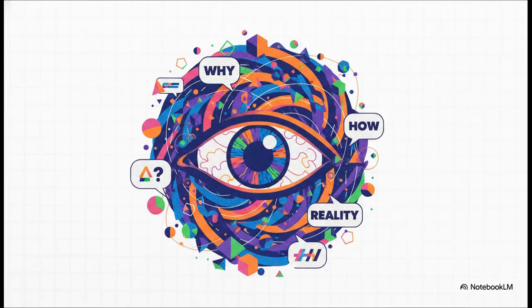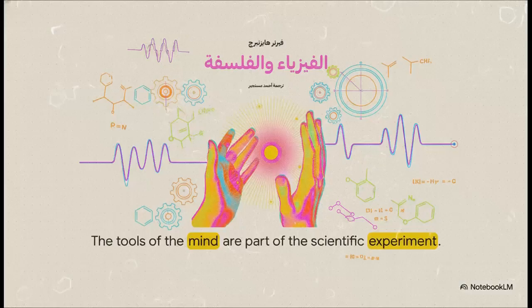Third, and this is probably the most important one, physics no longer describes nature in itself. It describes our human interaction with nature. We're only studying nature as it's exposed to our specific human method of questioning. And finally, despite their severe limits, we literally cannot escape using our everyday concepts to communicate what we find. Grounding this whole philosophical journey back to its roots, Heisenberg's work was incredibly revolutionary. It forced scientists to admit that the tools of the mind, our concepts, our words, are just as much a part of the scientific experiment as the actual physical instruments sitting in the lab.